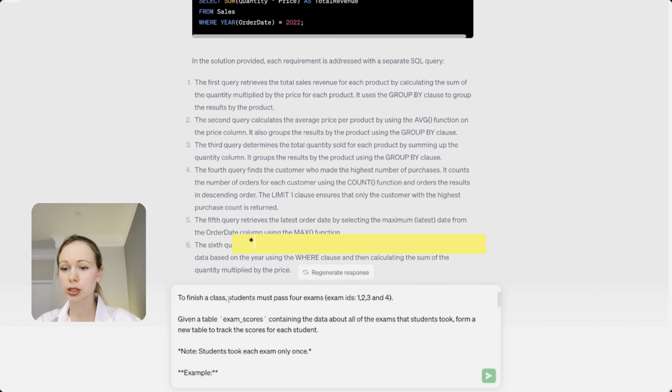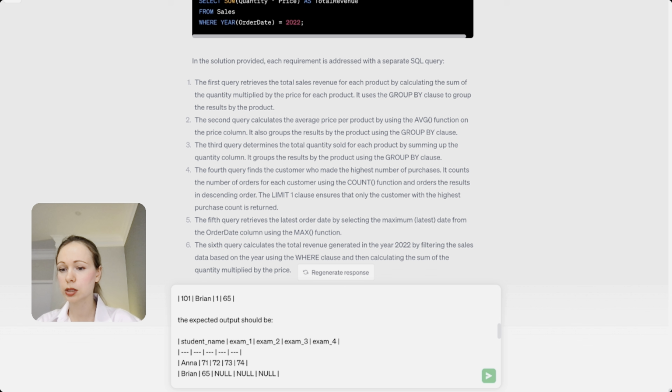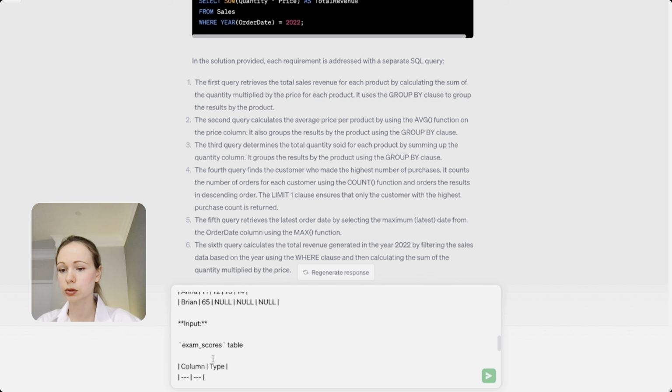Part 2. Okay, so now I'm sharing a couple of real questions that I got at different data engineering interviews. Task 1. To finish a class, students must pass 4 exams. Given a table exam scores containing the data about all of the exams that students took, form a new table to track the scores for each student. You have input and the expected output. Let's copy it as is without any adjustments and let's see what it's going to say.